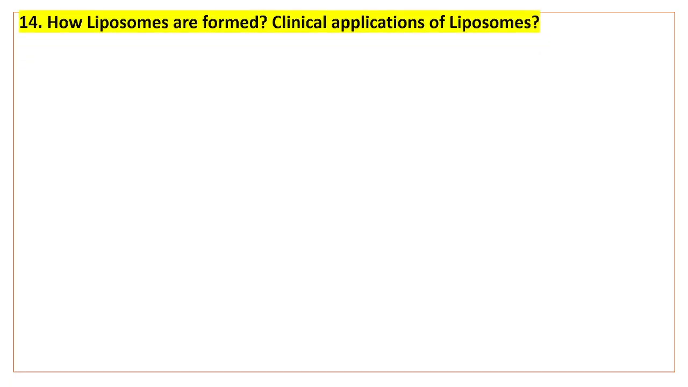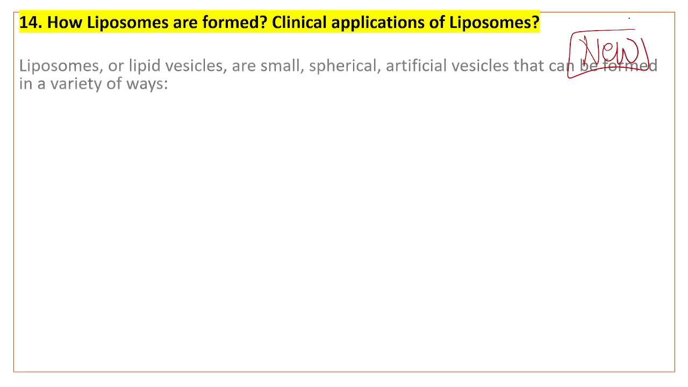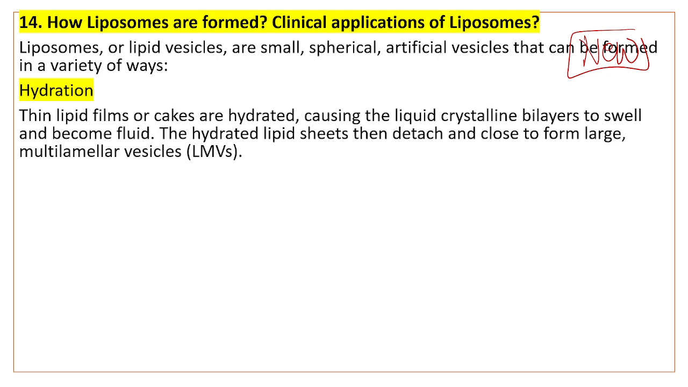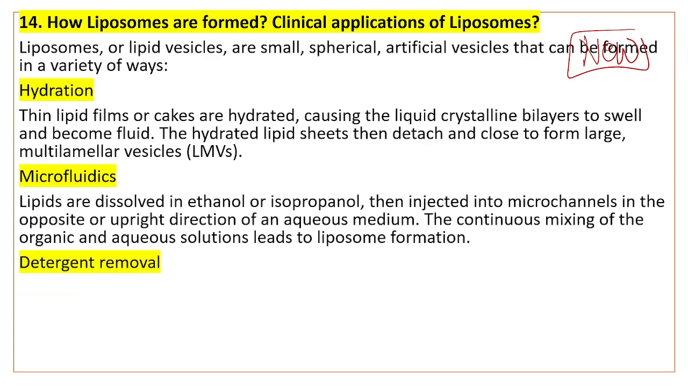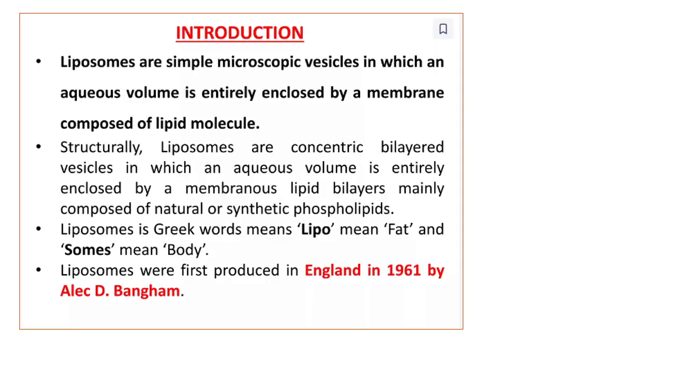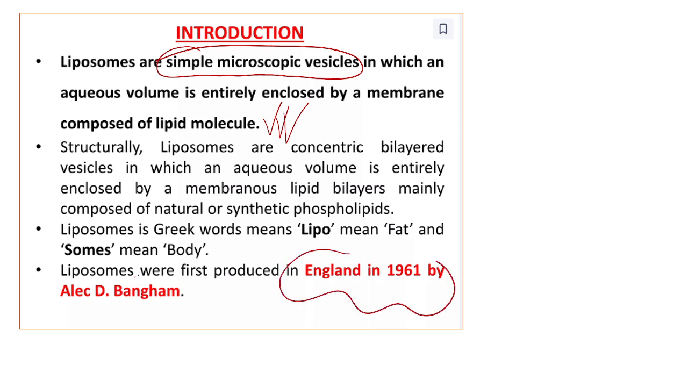Question number 14. How are liposomes formed? Clinical applications of liposome. It's a new question. Liposomes form by many methods. One is hydration, microfluidics, detergent removal. There are many methods. You can see here there are many methods of liposome formation. What are liposomes? They are simple microscopic vesicles in which an aqueous volume is entirely enclosed by a membrane composed of lipid molecules. First produced by Alec D. Bangham in 1961 in England.